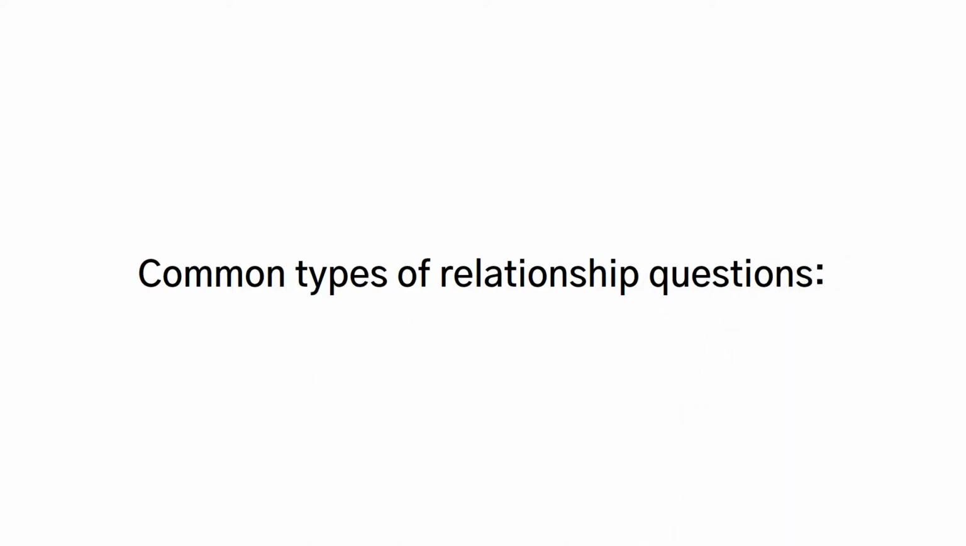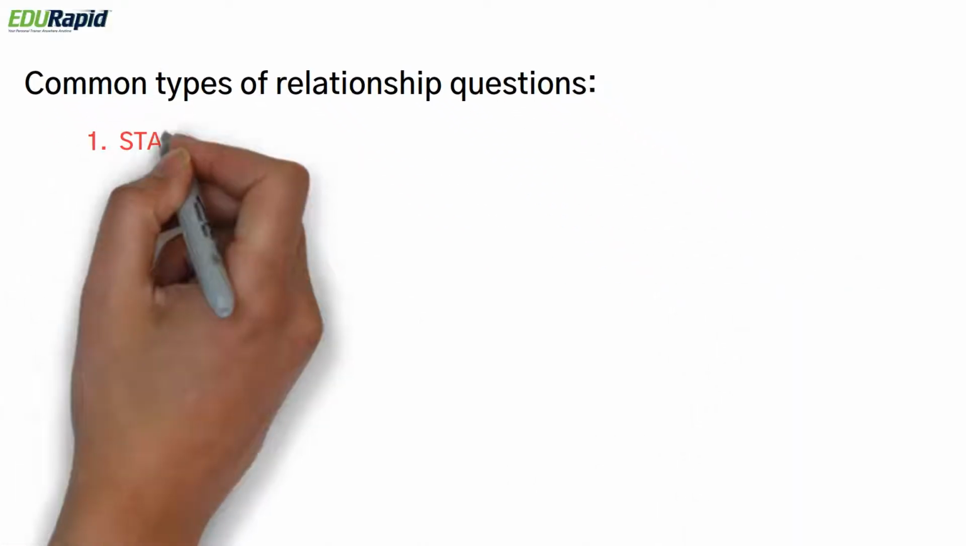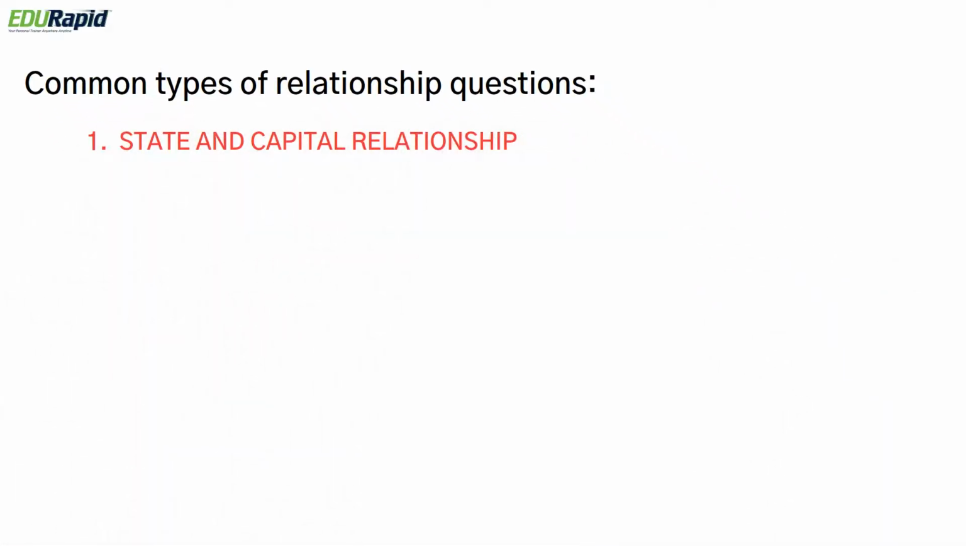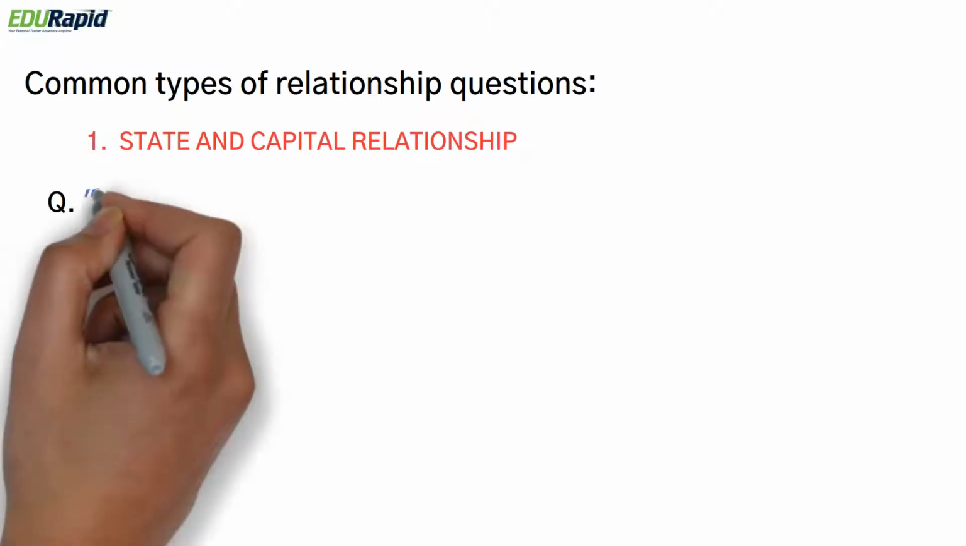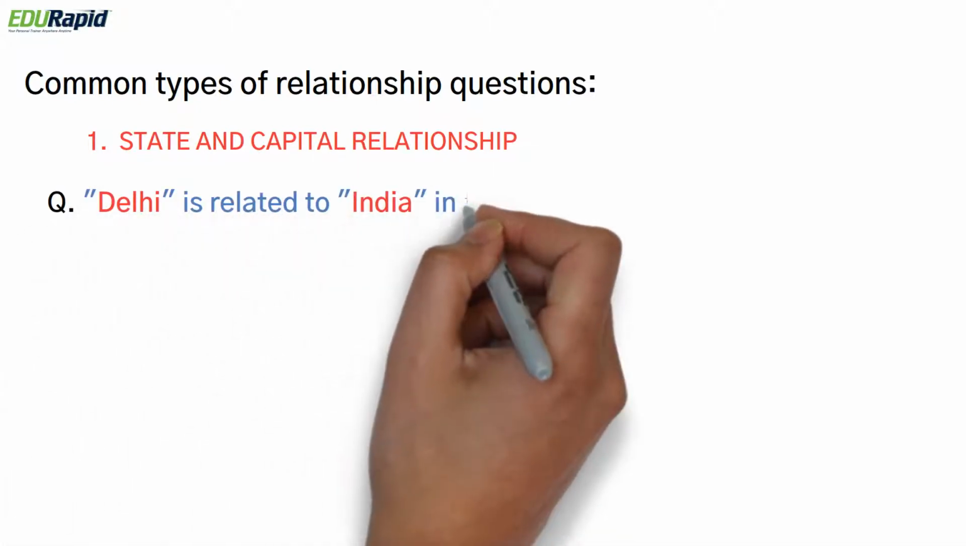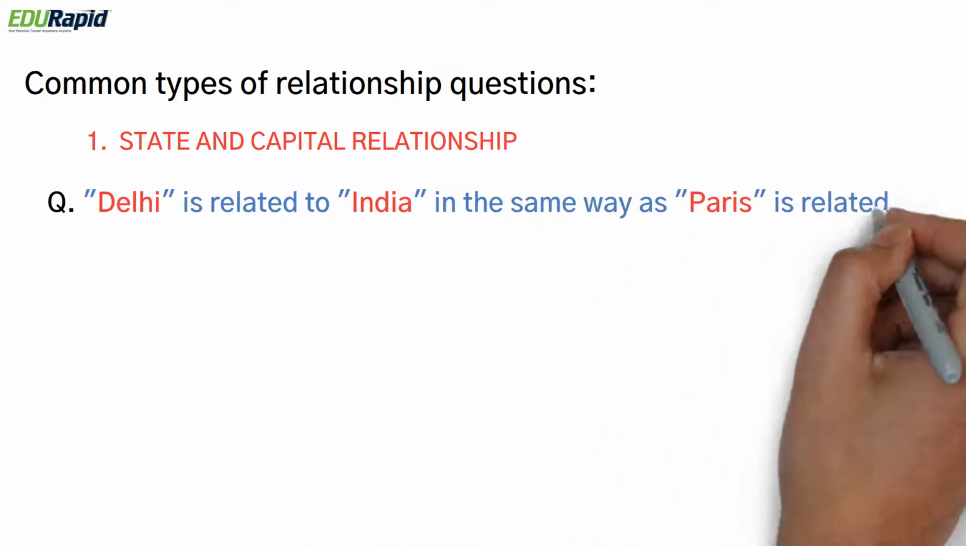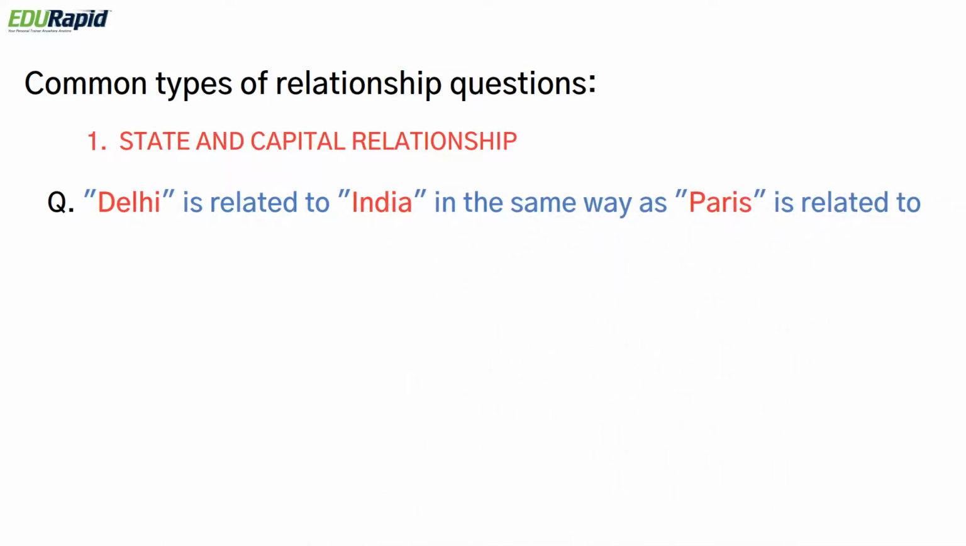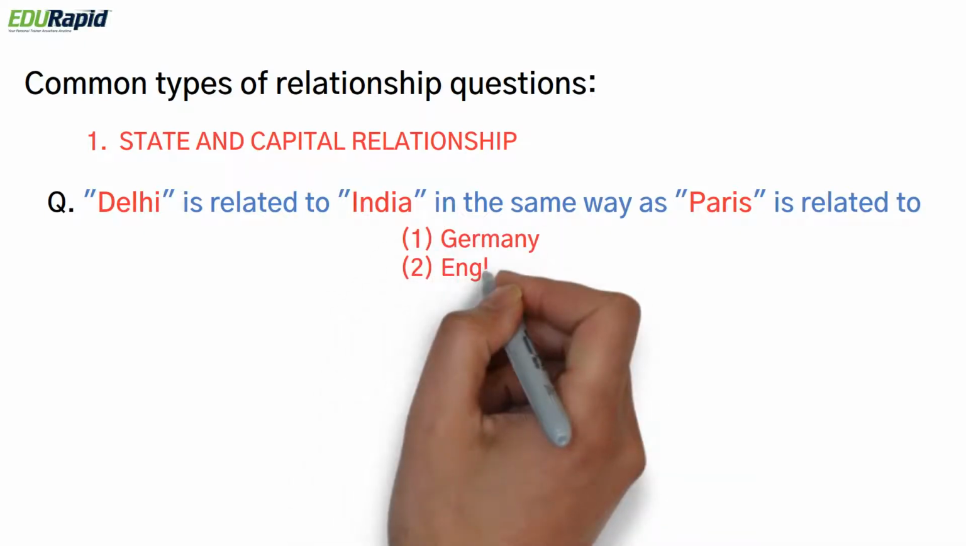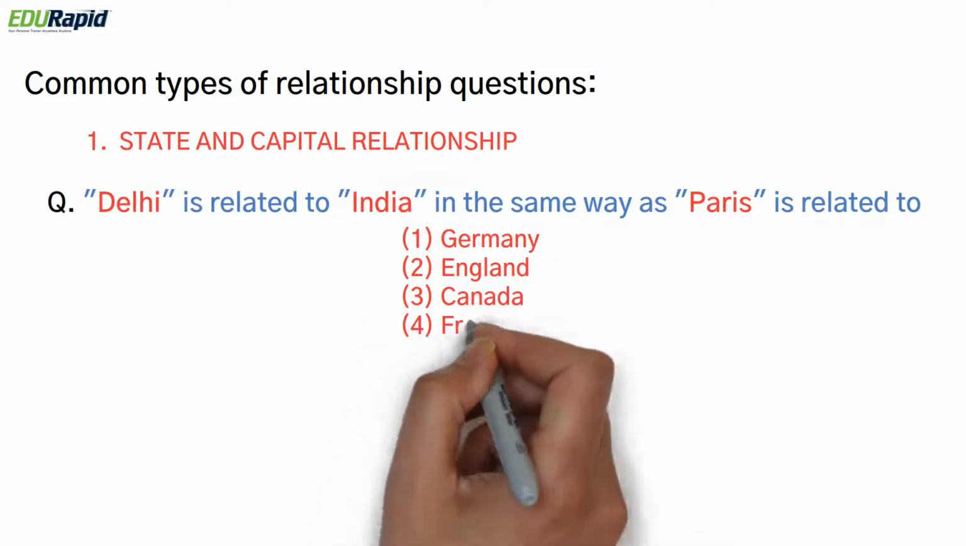Now let's look at common types of relationship questions. So number 1, state and capital relationship. In these type of questions they would give one capital and one state or a country, and you need to recognize the other one. Let's look at an example here. Delhi is related to India in the same way as Paris is related to, and the given options are Germany, England, Canada, France, and Indonesia.